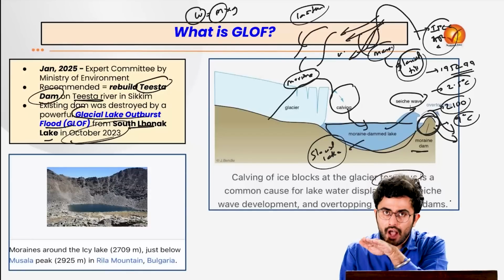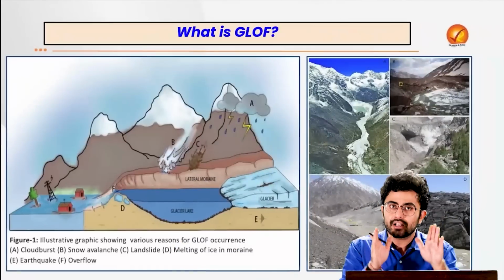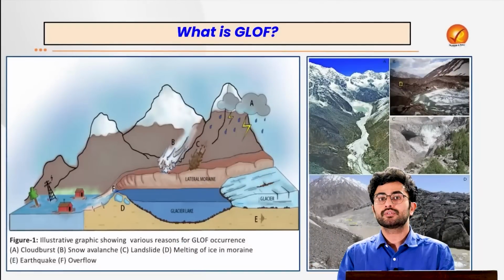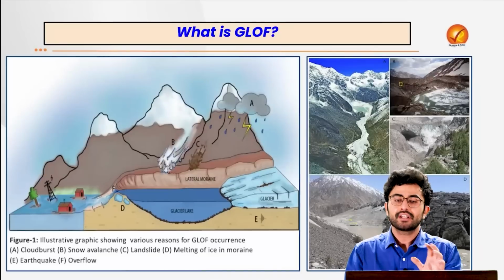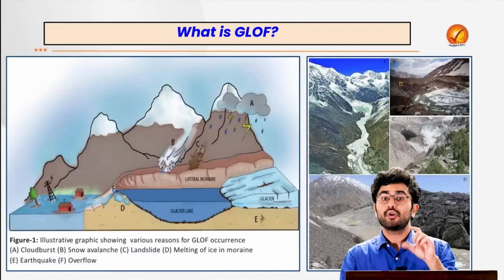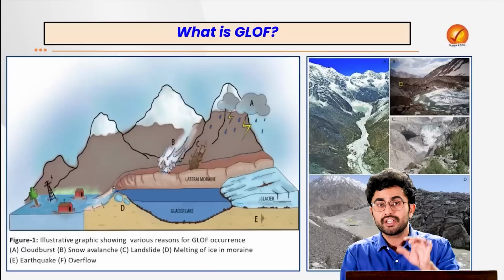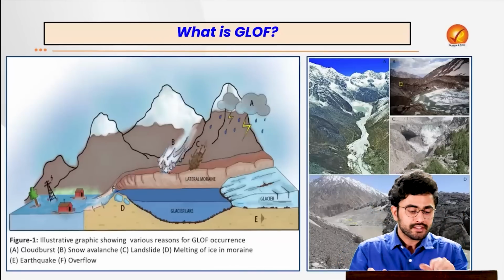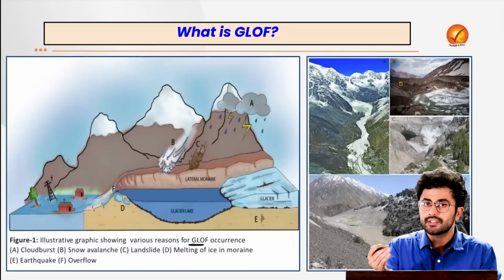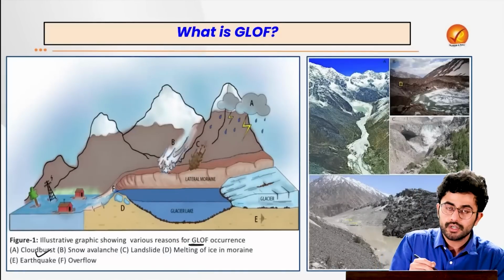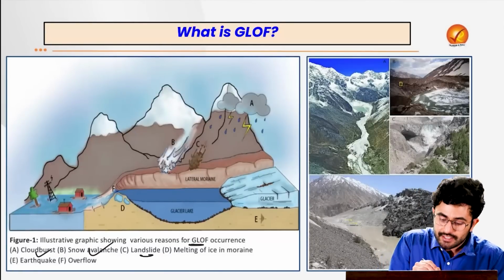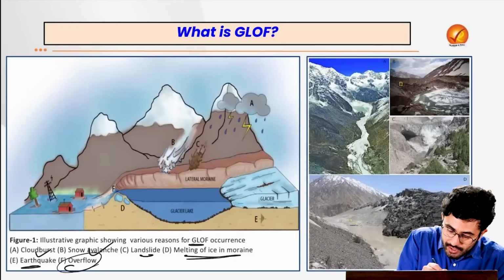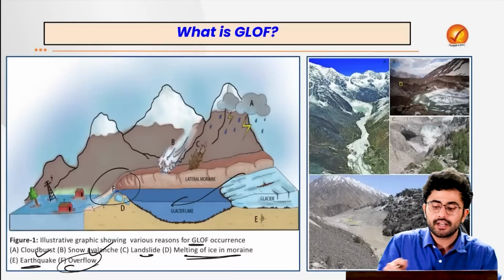We have understood how the glacial lake outburst flood actually takes place. Now this flood can take place not only because of this calving process but because of several reasons. For example, we are referring to a research report which was published on the specific region of Sikkim back in the year 2018. That showcased how there can be various reasons for GLOF occurrence. For example, cloudburst, snow avalanche, landslides, melting of ice in moraine, or earthquake, or the overflow which can take place here as well.